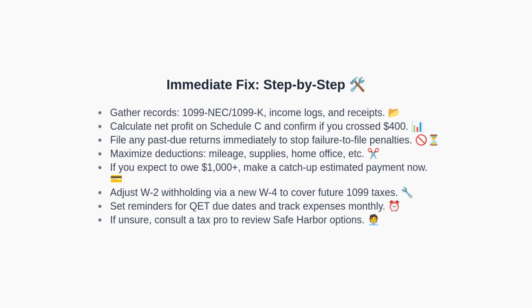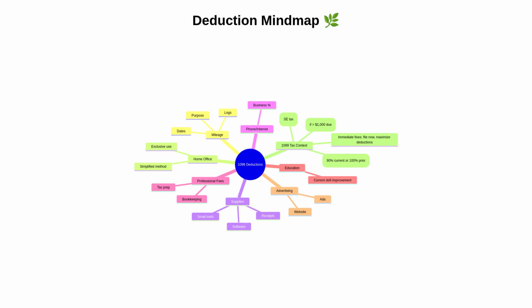Next, let's visualize the deduction strategy to make it memorable. This mind map organizes common 1099 deductions into clear branches. Mileage includes keeping logs with purpose and dates. Home office requires exclusive use and may use either a regular or simplified method. Supplies include receipts for tools and software.